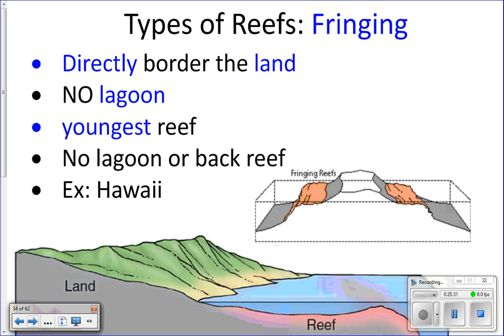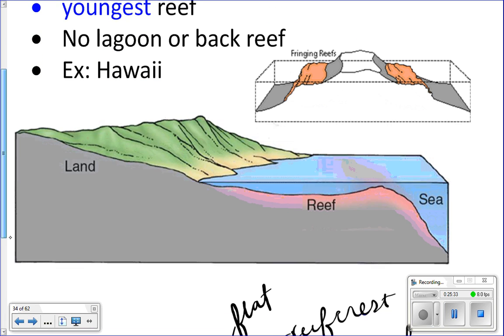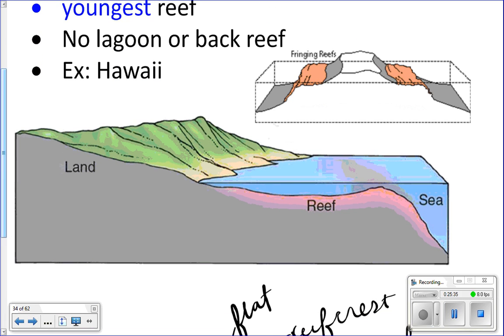Here's a picture. So it directly borders the land. This type of reef is probably going to be the most vulnerable to damage by humans, because it's right up against the land, so we can walk right out onto it. And because it's right up against land, pollution, runoff, stuff like that would also affect it the most, because it's right there. So that's a fringing reef.